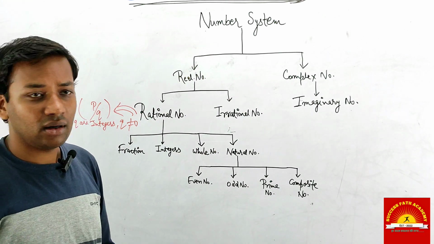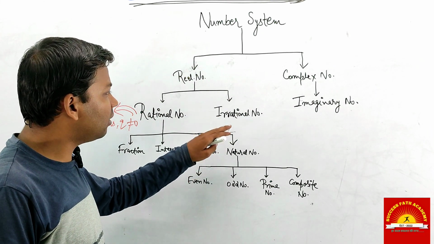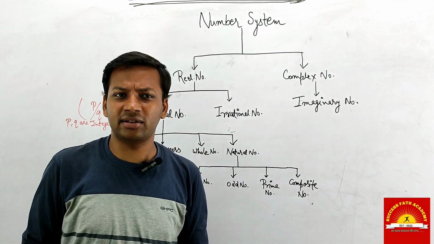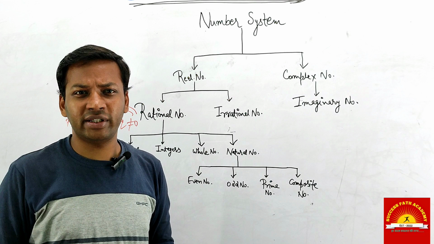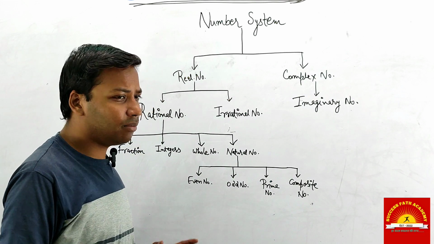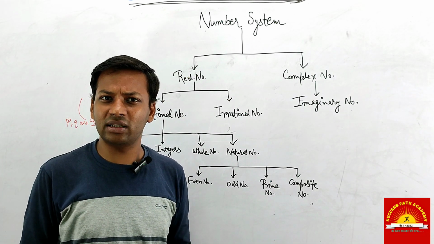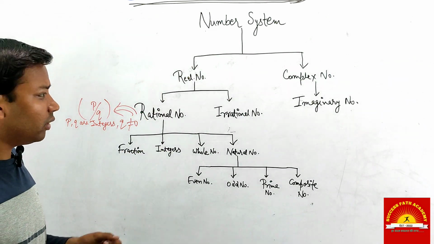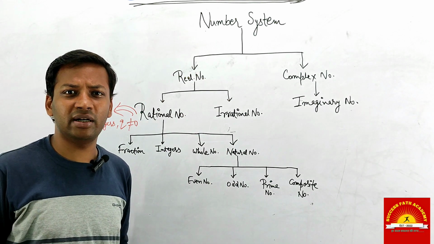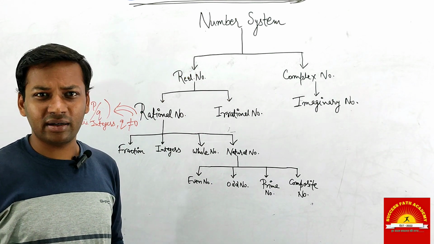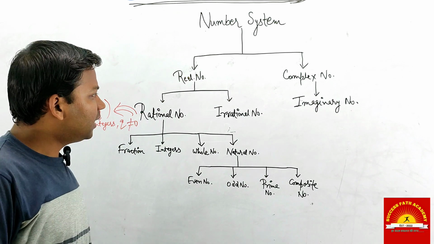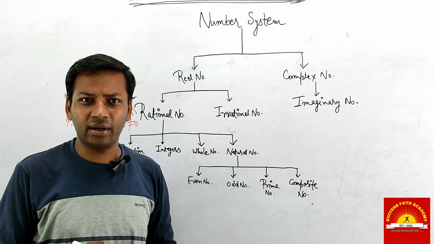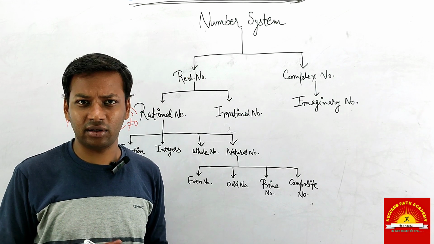Now, our next example of a real number is an irrational number. What is an irrational number? First of all, an irrational number is a number which we cannot express in the form of p by q. A rational number is in the form of p by q, and an irrational number cannot be represented in the form of p by q. The other definition of an irrational number is a number with a non-terminating and non-repeating decimal expansion.